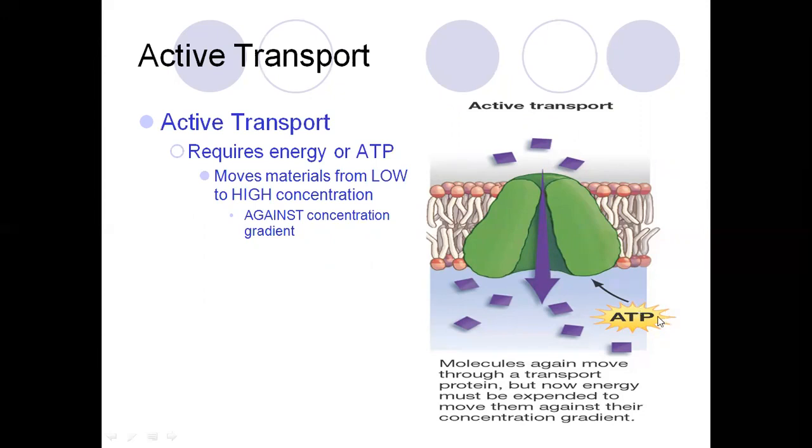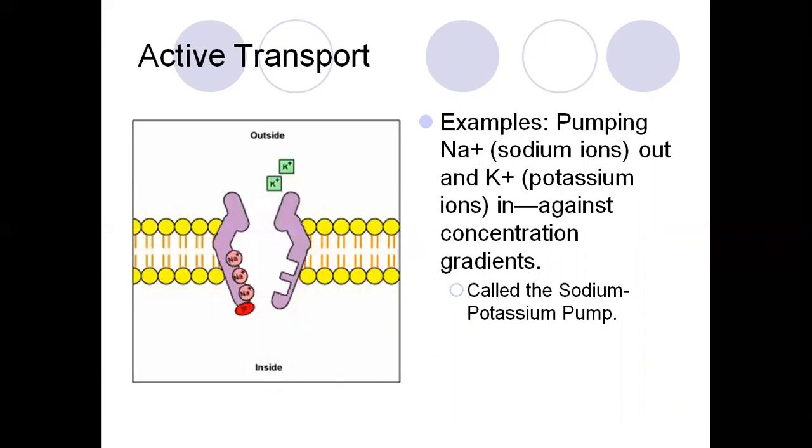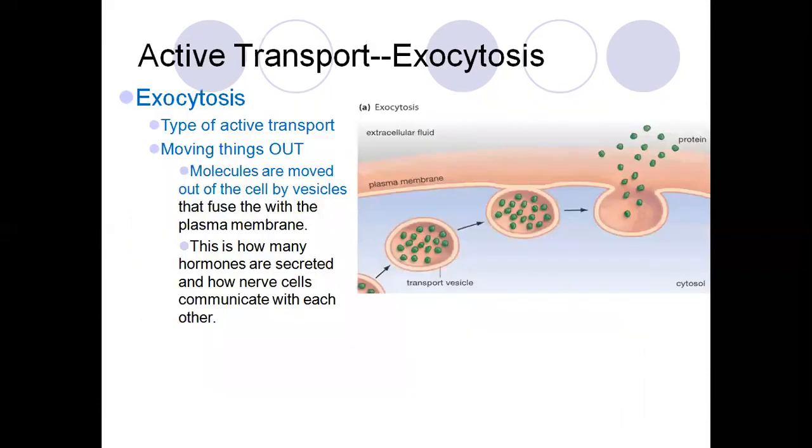So this term is called active transport. For example, pumping sodium ions out and potassium ions in, against the concentration gradient, called the sodium potassium pump. It requires energy. So 3 Na pump out for every 2 K pumped in, which creates a membrane potential.